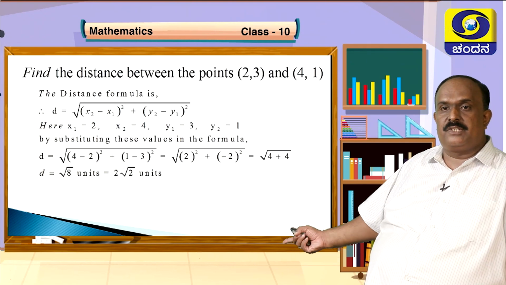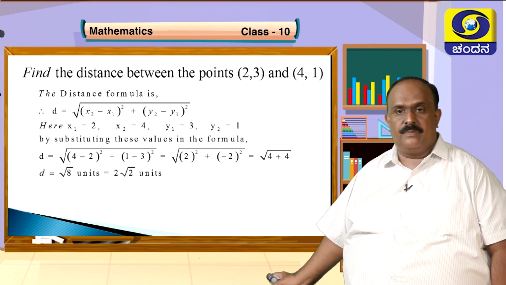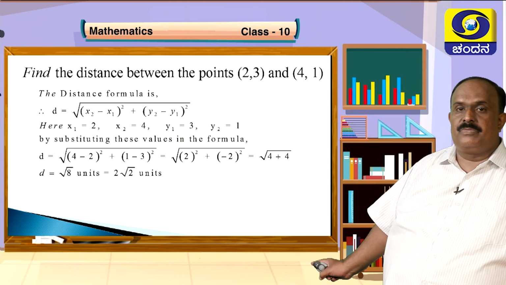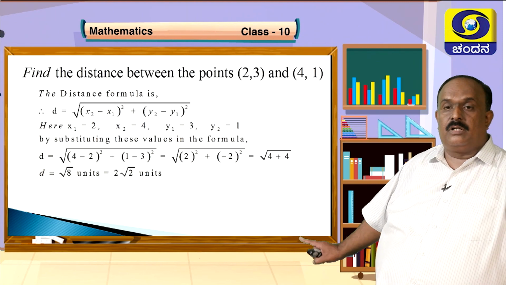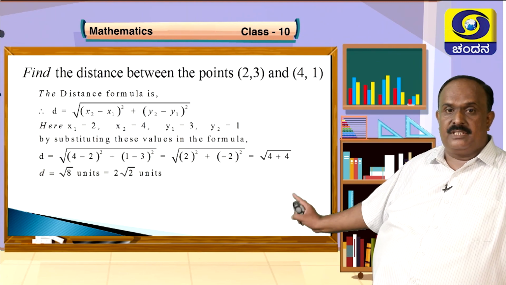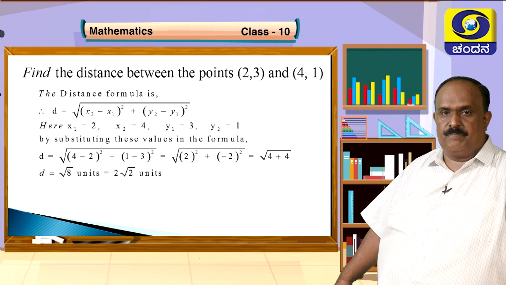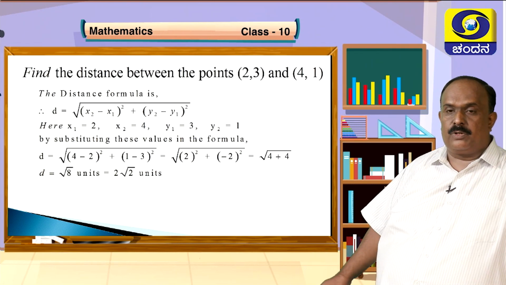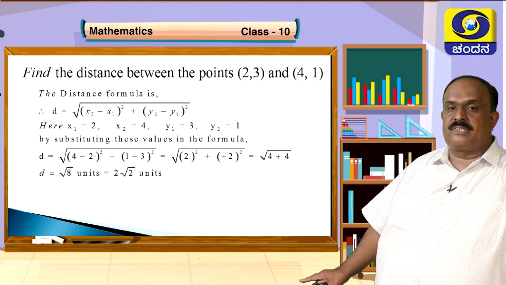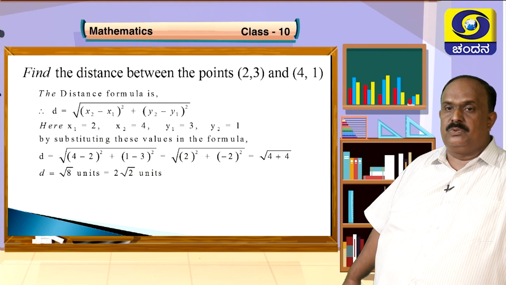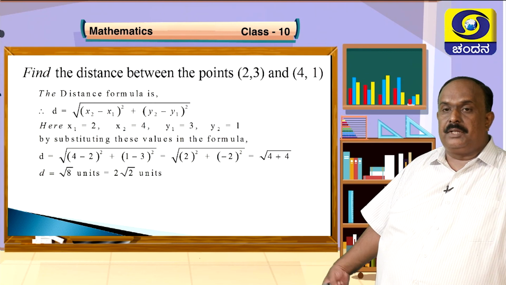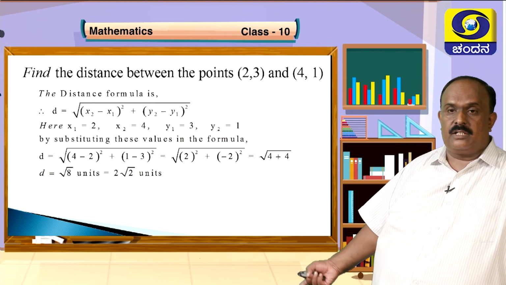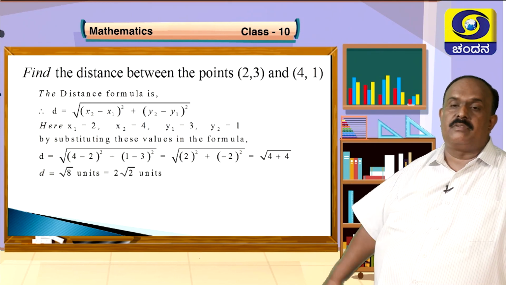Either you write 2 minus 4 or 4 minus 2, it doesn't make any difference. So let's go by the formula x2 minus x1, that is 4 minus 2 whole square, plus difference of the y coordinates, that is 1 minus 3 whole square or 3 minus 1, whatever it is. Under the root sign, the first bracket is 4 minus 2 is 2, 2 square, plus 1 minus 3 is minus 2 whole square. Again, in the further step, under the root sign, first term is 4, second term is 4, connected by plus in between.